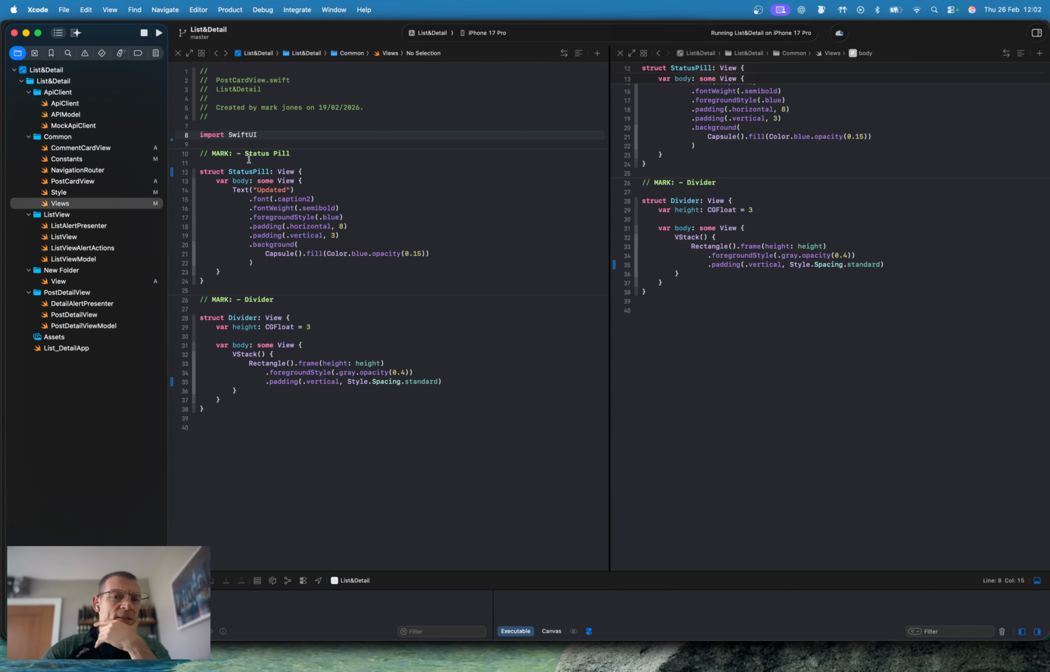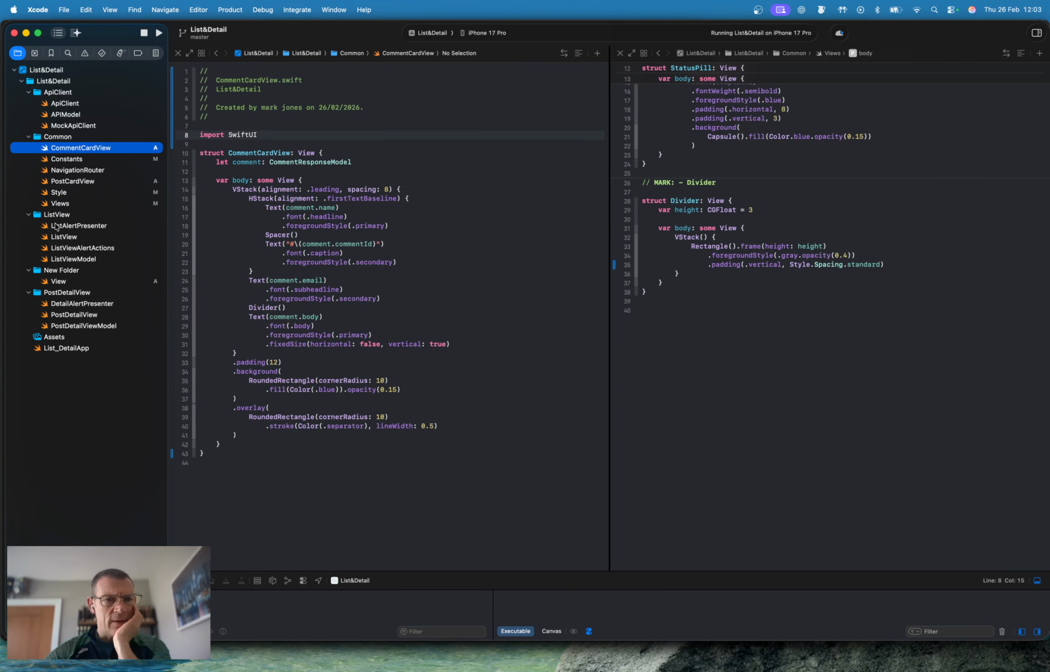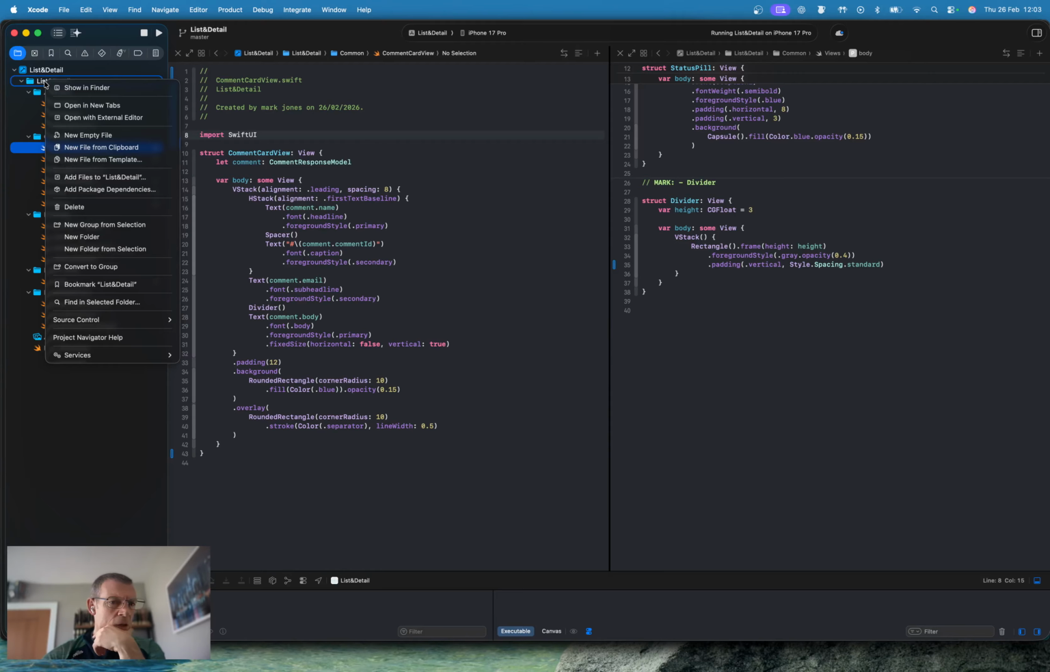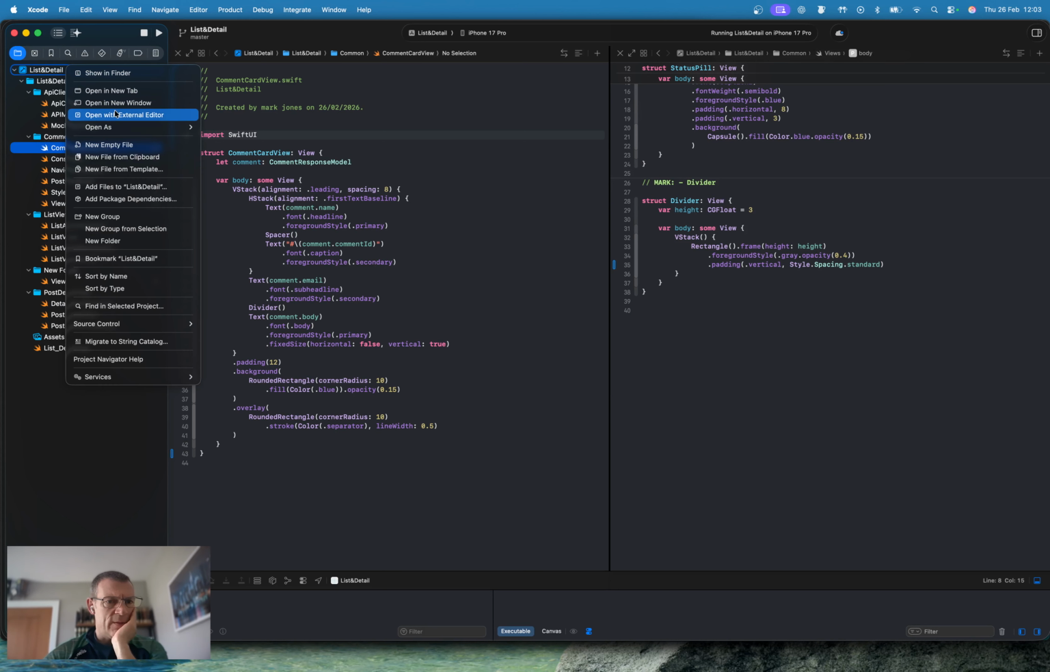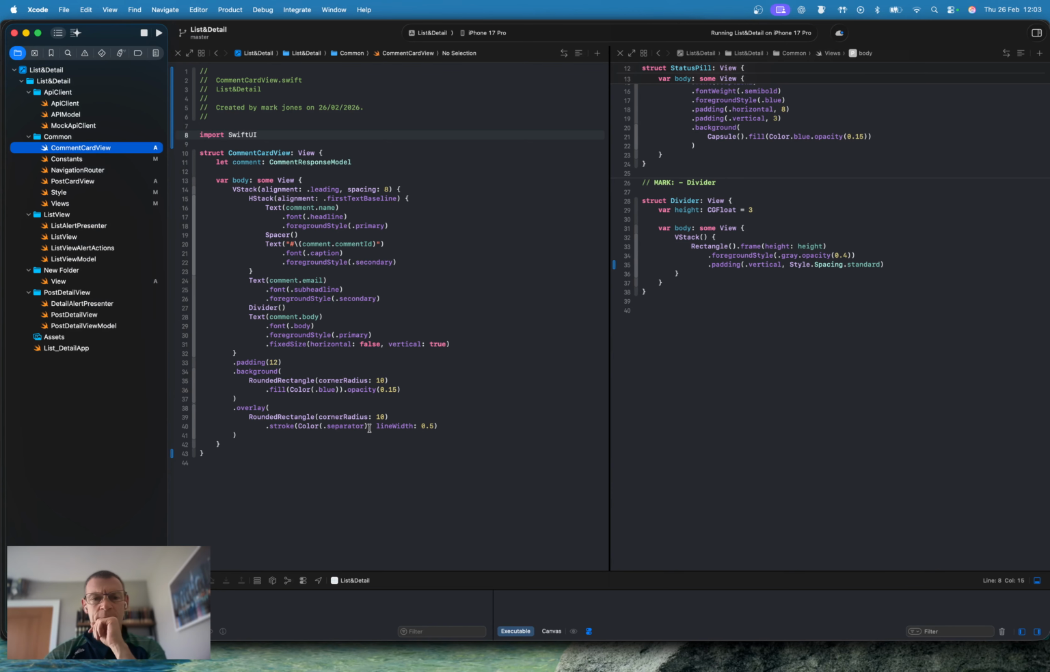And yeah, the status pill and the divider, I think that can stay here. Where's a comment card view? Everything's organized alphabetically when we have this organized as groups. Where is the convert to folder? I don't know. Anyway, let's not worry about that. I think we looked at this before. It's not there, but I can't remember. It's somewhere. Anyway, no, I think we're fine.